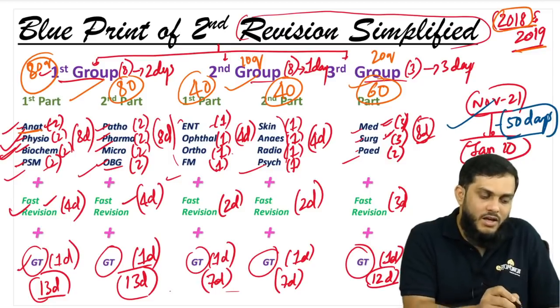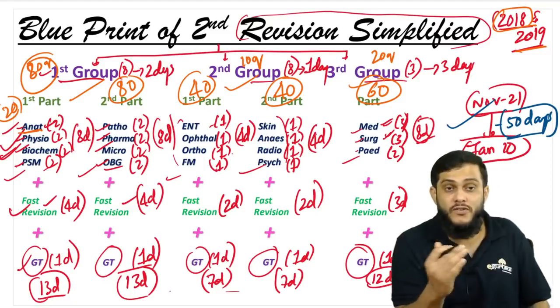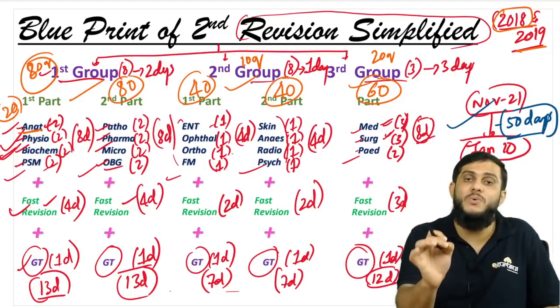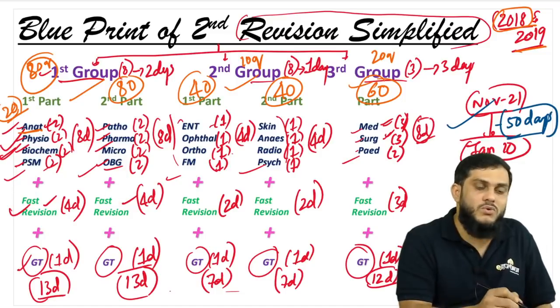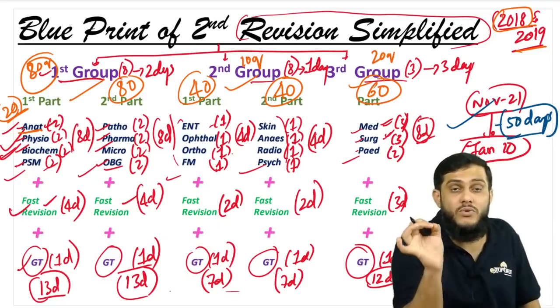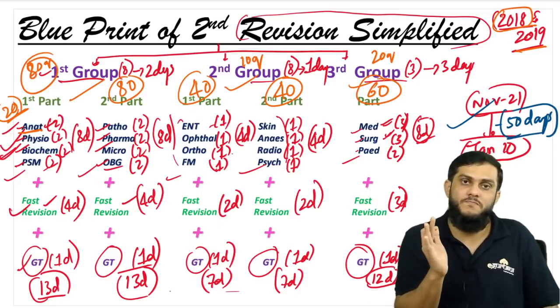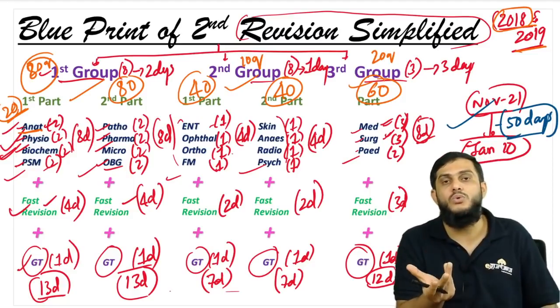So anatomy, I told you, is approximately 20 questions. It will vary from 15 to 25, so the average is 20 questions. First day, the 2018 anatomy questions, that is 20 questions. Second day, again the 2019 anatomy questions, 20 questions. So daily 20 questions you have to solve. First day is the 2018 paper, second day is the 2019 paper.